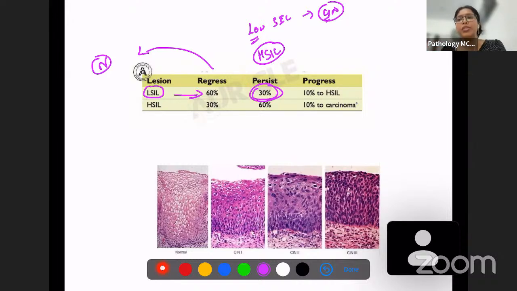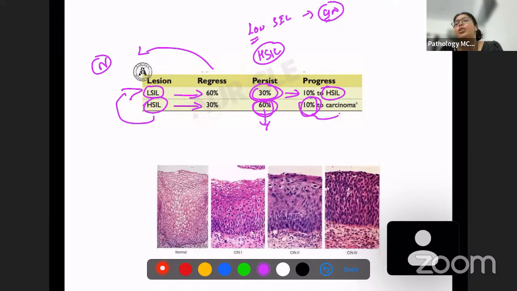But all 30% of the lesions do not progress to high grade. Only 10% of the lesions will progress to high grade intraepithelial lesion. Whereas high grade intraepithelial lesions will regress 30% of the times and go back to low grade intraepithelial lesion. But the rest 60% of the times it will persist, and 10% of the times it's going to go into carcinoma. So this is the significance.